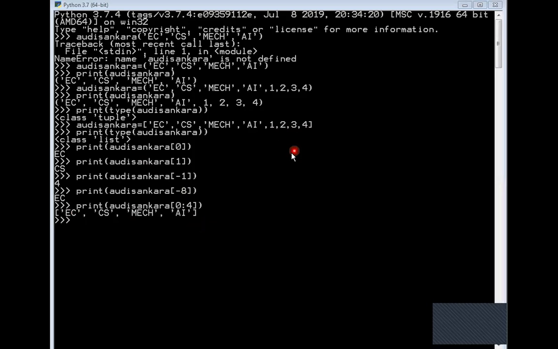Because we have specified the end index number as 4, and 4 is excluded. So 0 is EC, 1 is computer science, 2 is mechanical, and 3 is AI. The 4th index element is excluded. Now you have clearly understood the practical implementation of this concept.